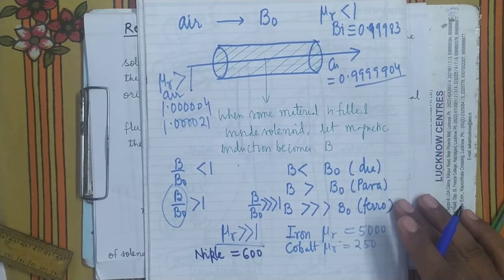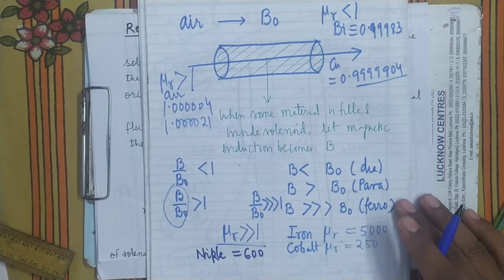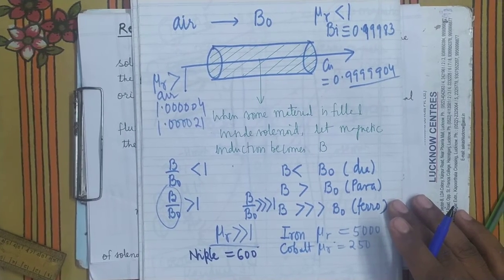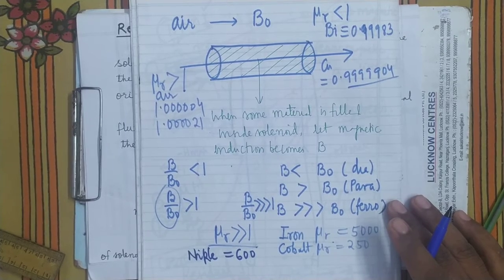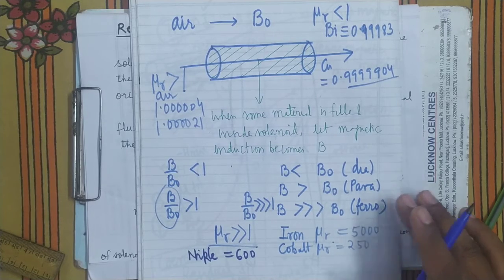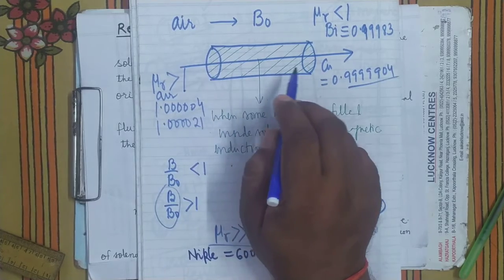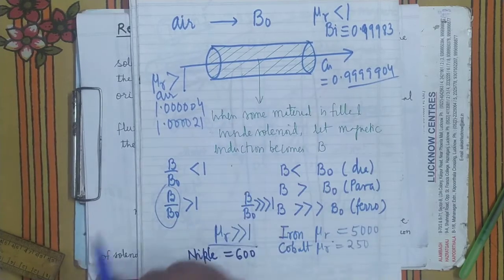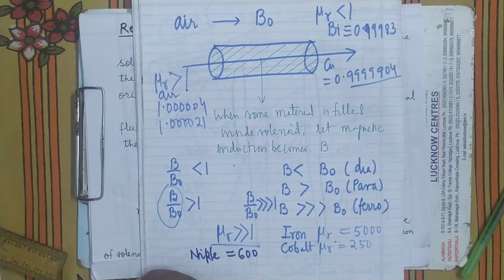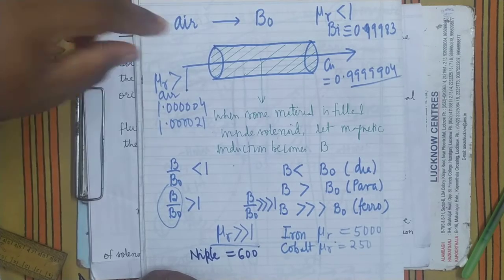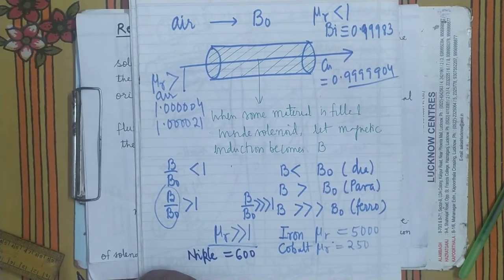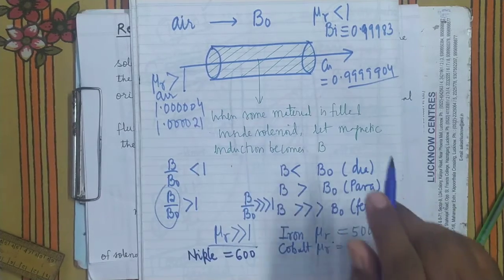One more thing I want to tell you: all the ferromagnetic properties are similar to the paramagnetic property, with greater intensity. Paramagnetic material magnetizes feebly in the direction of the magnetizing field.